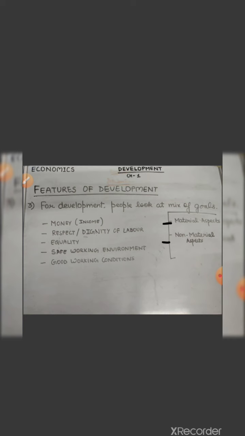So what could be considered as the material aspects? Money or income. But the developmental goal is not only for better income, but for other important things in life. Or one can say that income is not the only adequate measure for development. One needs other things also, which could be considered as the non-materialistic aspects.